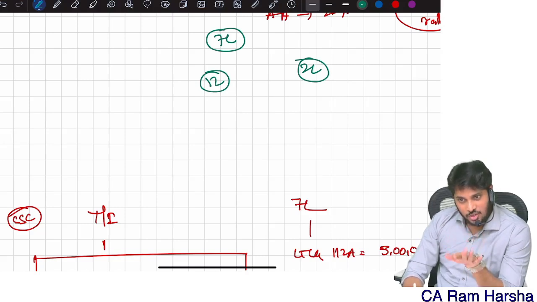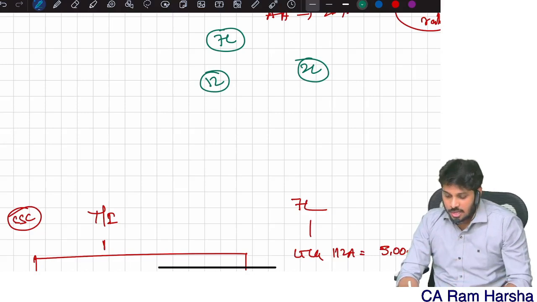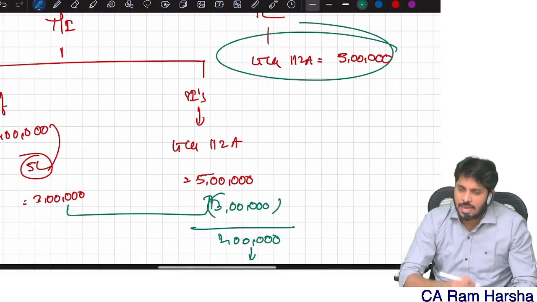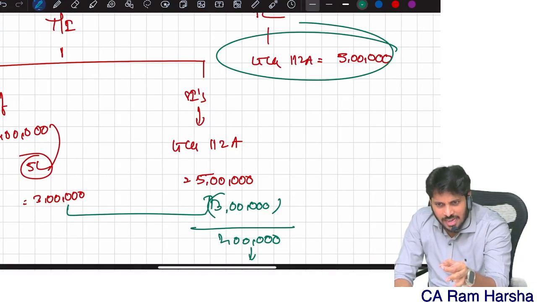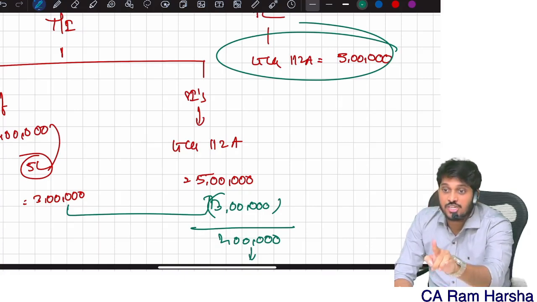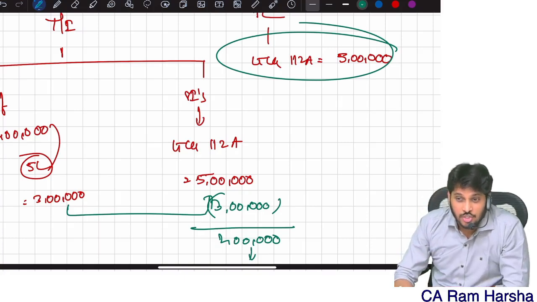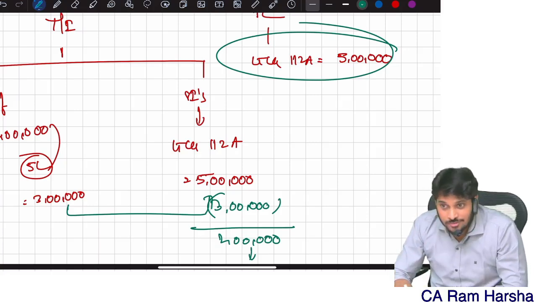Up to 5 lakhs income is not taxable means what? Income is considered. Totally 7 lakhs is my taxable income. But for the first 5 lakhs, super senior citizen, nothing is taxable. Normal citizen, first 2.5 lakh, nothing is taxable. Senior citizen, first 3 lakhs, nothing is taxable. This is what you need to understand. Sir, I have a 112A capital gain. What is my taxable capital gain? 5 lakh. But when you are computing tax, for the initial 1.25 lakh, the tax rate is 0. Tax is there, but at 0. In GST or somewhere, there is zero-rated supply and exempted supply. I hope you understood the difference.